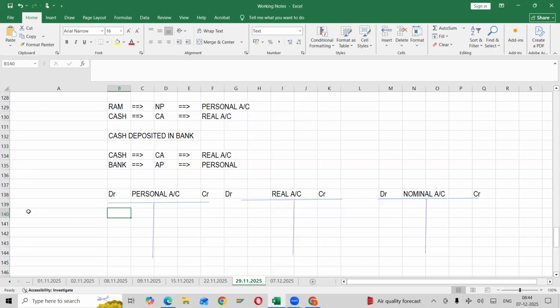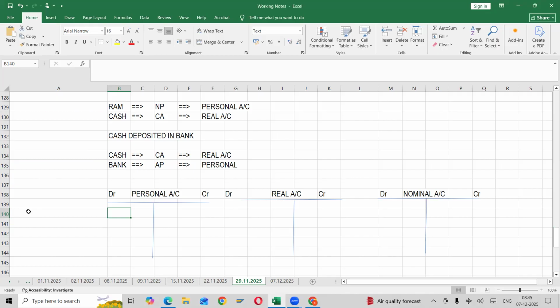Who is receiving here? Mohan. Mohan is a personal account, a personal person. Mohan comes under which account? Personal. What kind of person? Natural person. So we need to categorize, drill down like that.